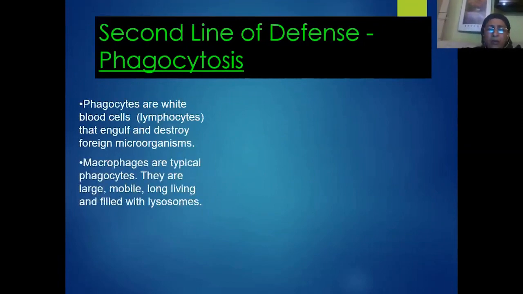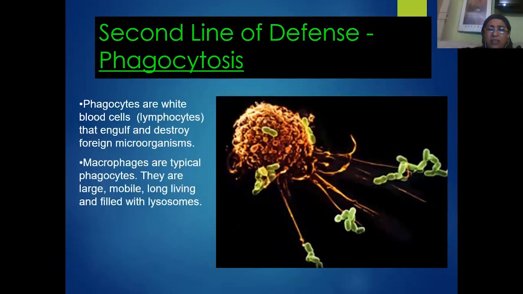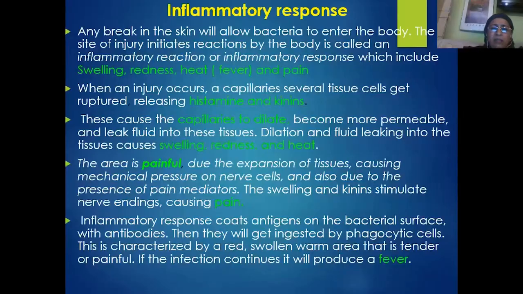Then we'll see how the phagocytosis of microorganisms occurs. You can see in the slide, the macrophages are trying to engulf the bacterium, and after engulfing the bacterium, they try to lyse it by mixing the bacterial contents with the lytic enzymes which are present in the lysosomes of the WBC cells. The lysosomes, we all know very well, store the lytic enzymes which are called lysozymes. These lysozymes hydrolyze the dead and decaying bacteria. So that is how the phagocytosis will be completed by the phagocytes.